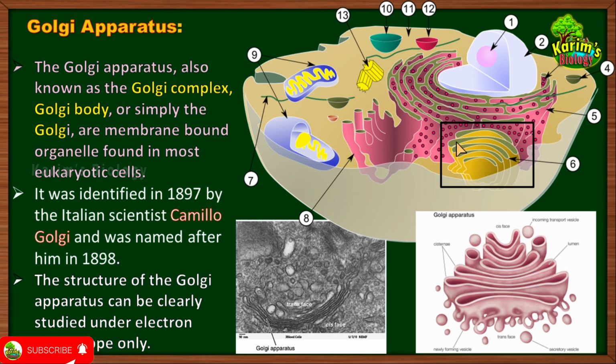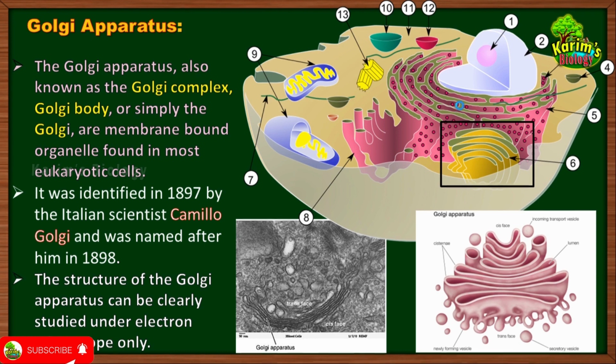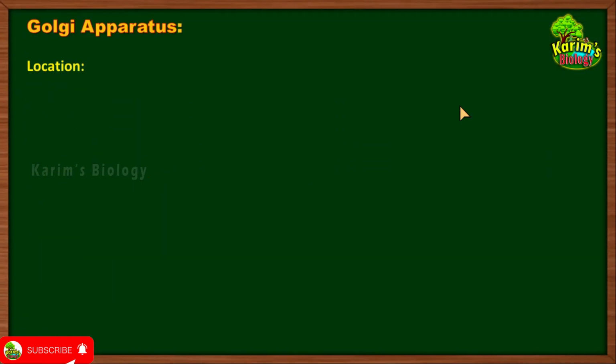Here it is highlighted with yellow color. Okay, and where is it located? In the cytoplasm. Of course it is located in the cytoplasm, but look at its position in the cytoplasm. It is just beside endoplasmic reticulum, and in some cases Golgi complex may also be present near to the nucleus. Okay, then why the Golgi apparatus is found near to the endoplasmic reticulum? There may be a connection between Golgi apparatus and endoplasmic reticulum, which we will be discussing within a couple of minutes. Now let us talk about the location of Golgi apparatus.